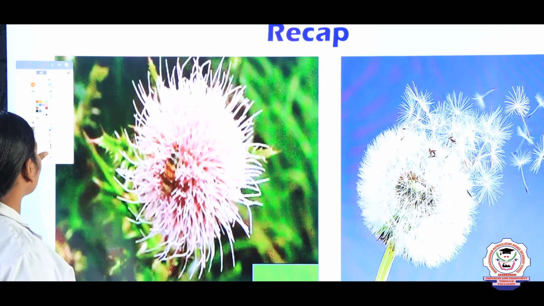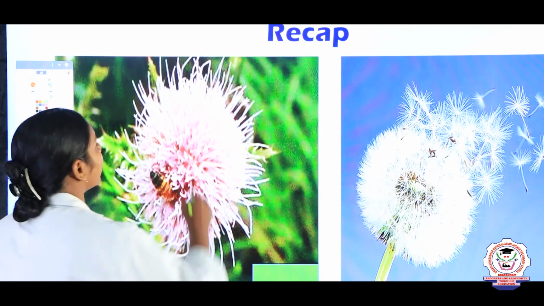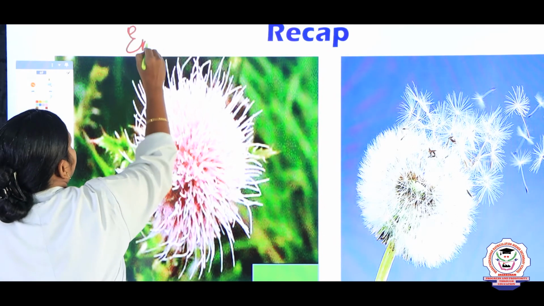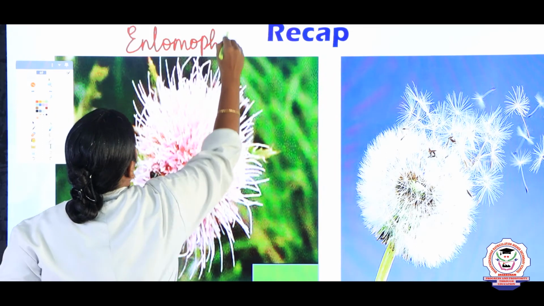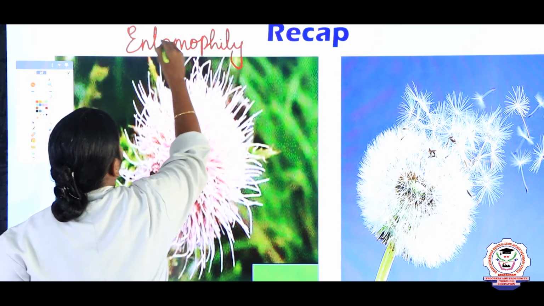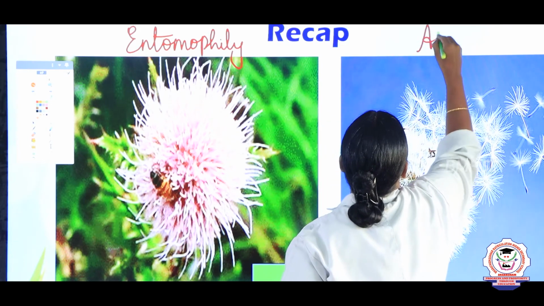So, what is the pollination by insect called, children? Can anyone say? Yes, very good. Entomophily. And pollination by wind? Anemophily.